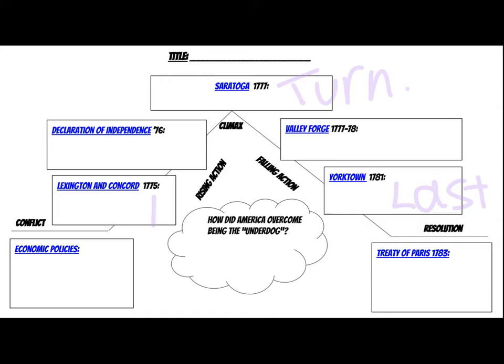Okay, so finally the French help arrives and the colonists are able to trap the British redcoats on a peninsula in Virginia called Yorktown. The French Navy is out in the water. The colonists and the French are out behind the redcoats on land, and they trap them and they surrender. And then that's when they write the Treaty of Paris. And eventually, Great Britain finally has to admit that the United States is their own country, and they have to give over all the land that they've been keeping from them.